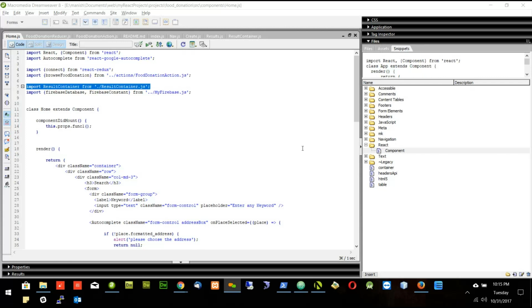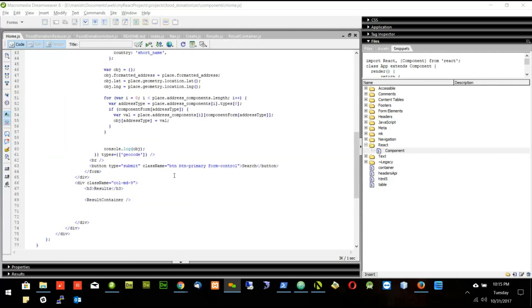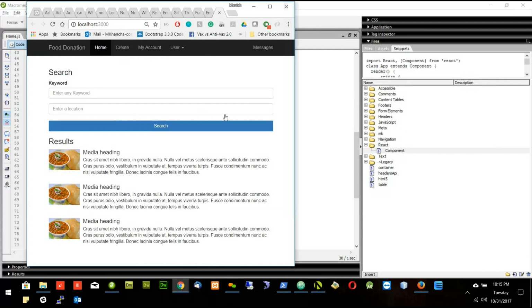Now I will not do more now, but I will ask you the questions how we will approach this thing. Now we want to display the results which we get in the, let me open this one.